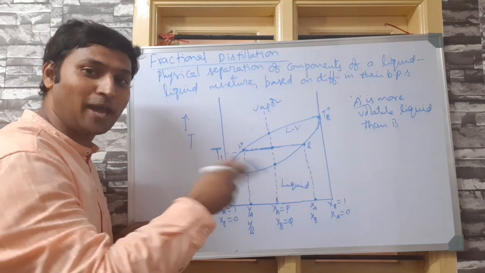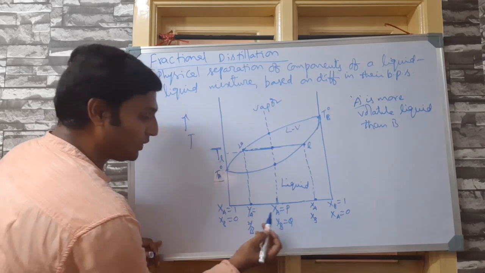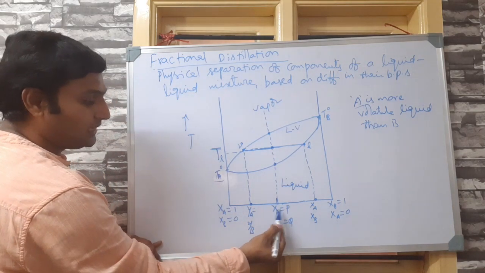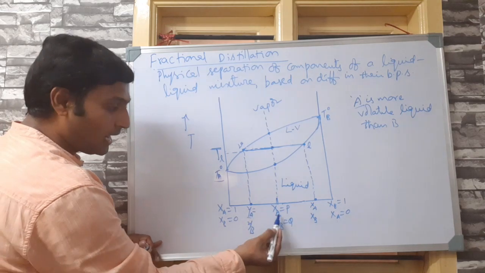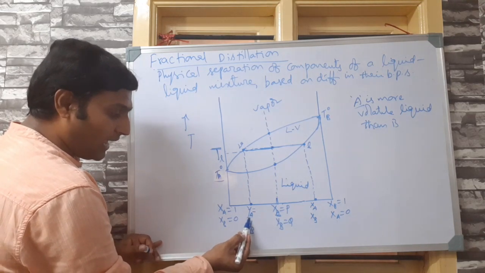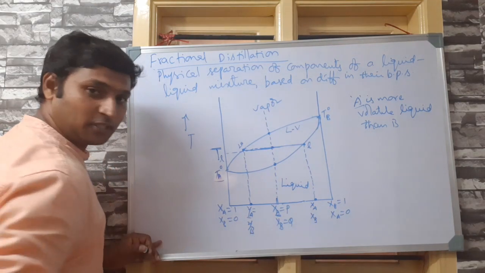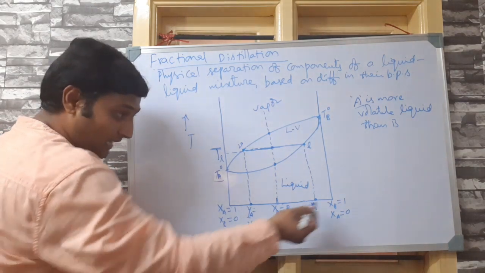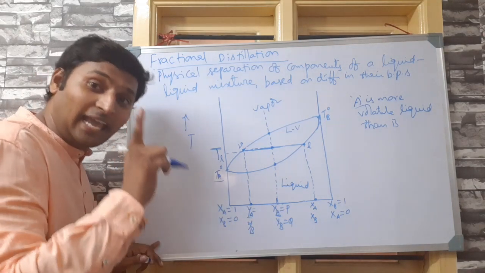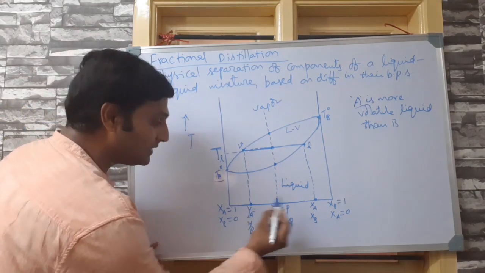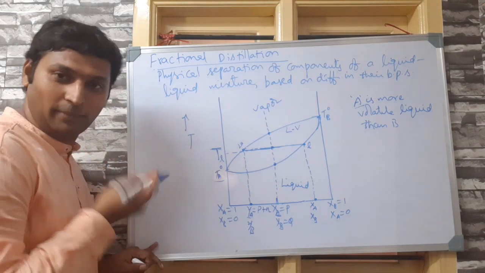Now let us compare both the compositions. Please observe. Compared to the composition at which I have taken, YA is closer to XA or closer to XB? It is closer to XA, because from left to right what is happening? Mole fraction of A is increasing. That means YA will be some P plus N, some extra value.